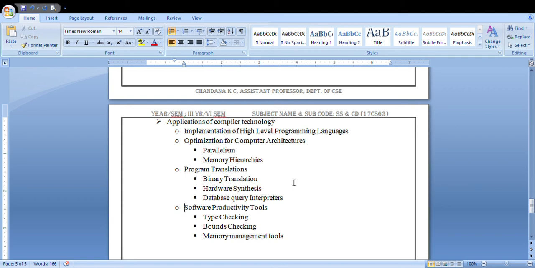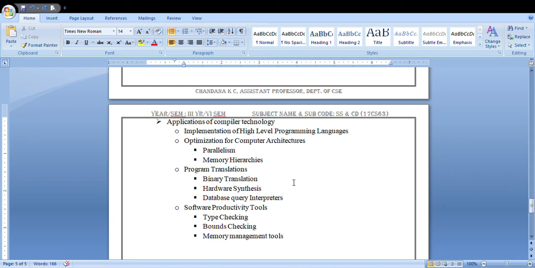But still, why are we not making use of low level programming languages? It is harder to write. A high level programming language is easier for the developer to write and build a model, but in a low level programming language it is harder to write the code. The computation speed of a low level language is very high compared to a high level language, but still it is not so easy or efficient a way to write the code. So we are making use of high level programming languages.